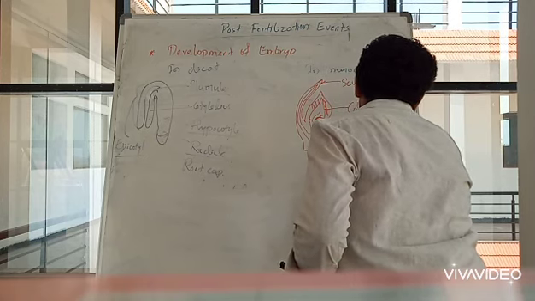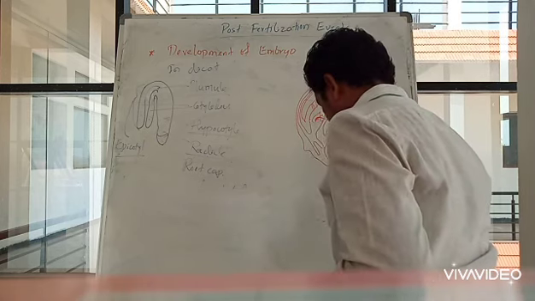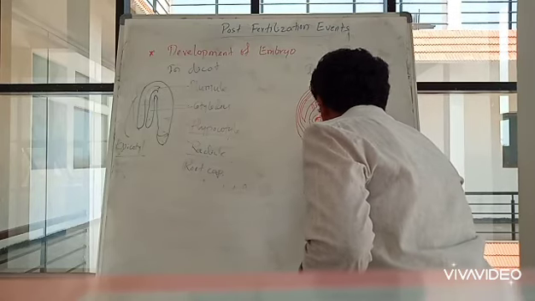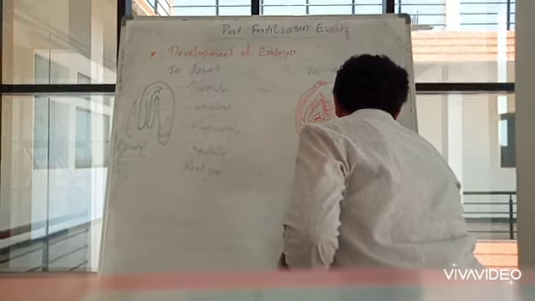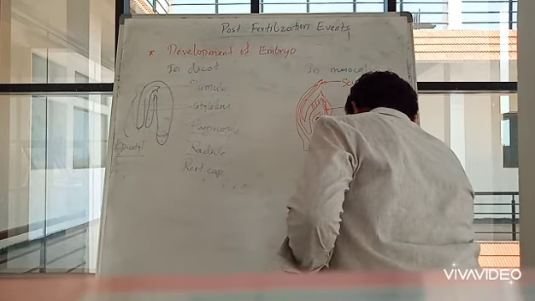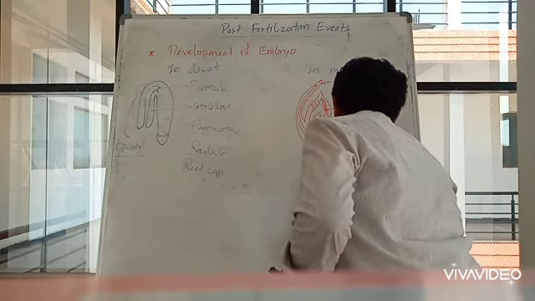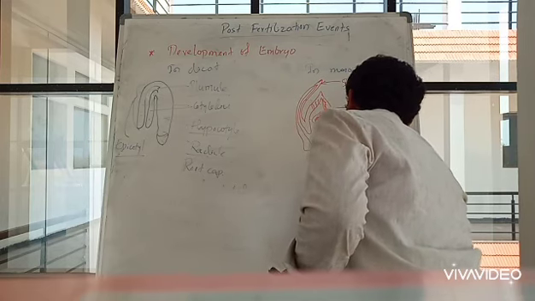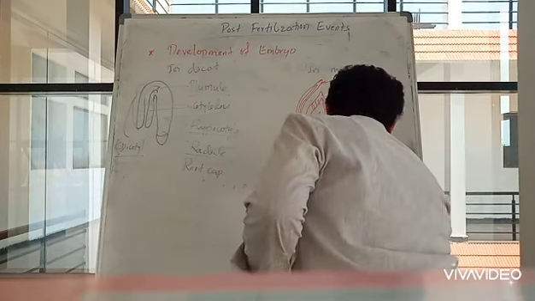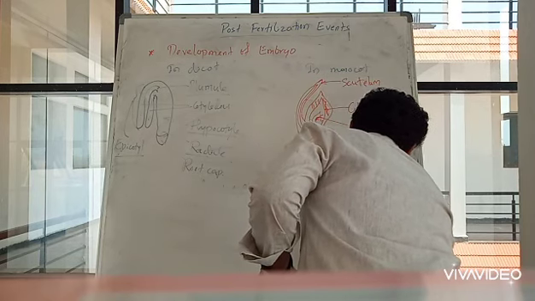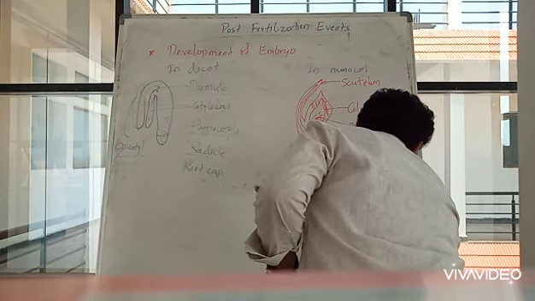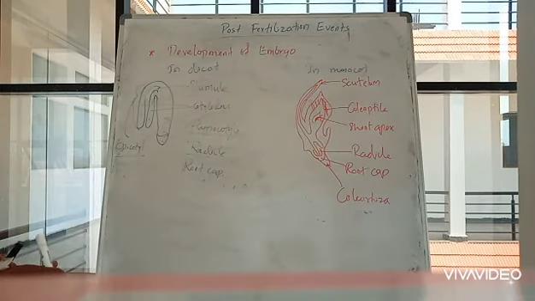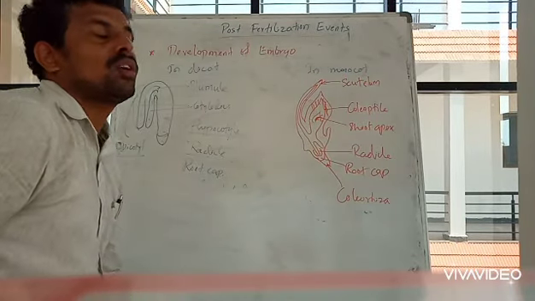And on this region we will be having three structures. One is radicle and root cap, and the other is coleorhiza. Okay, so these are the different portions of monocot seed.